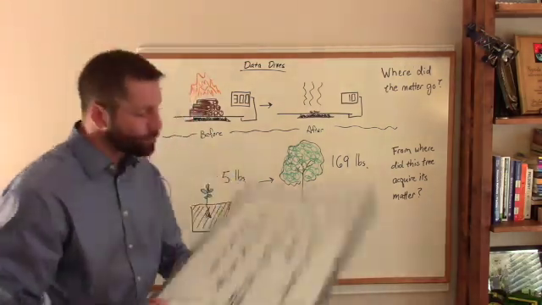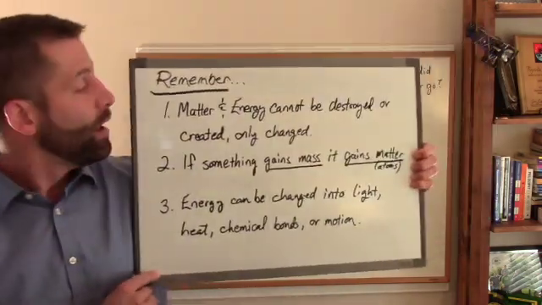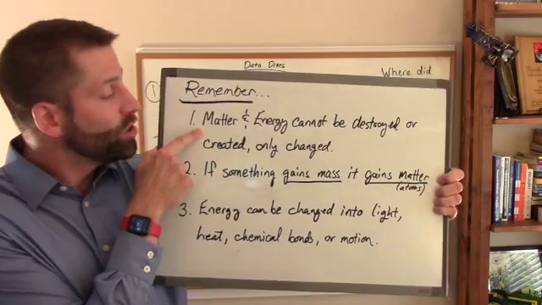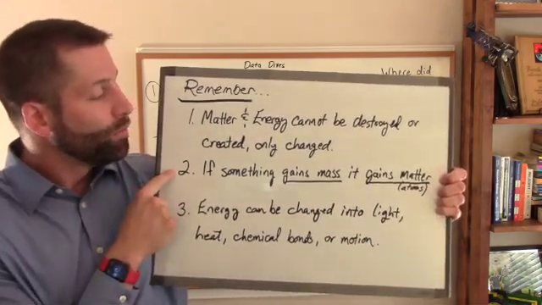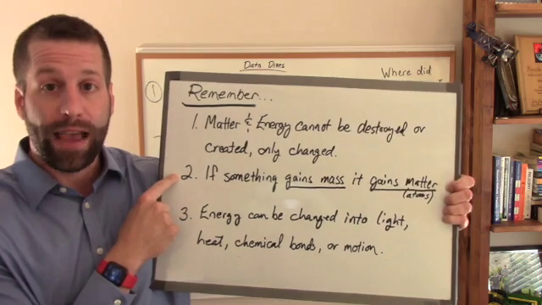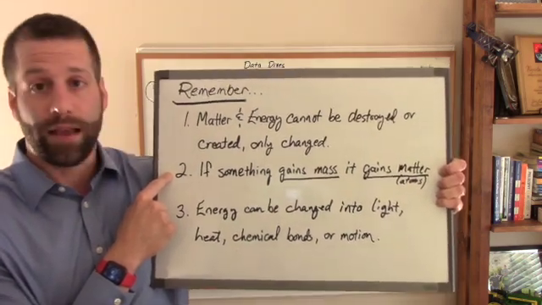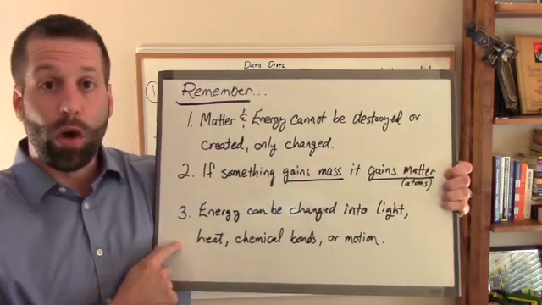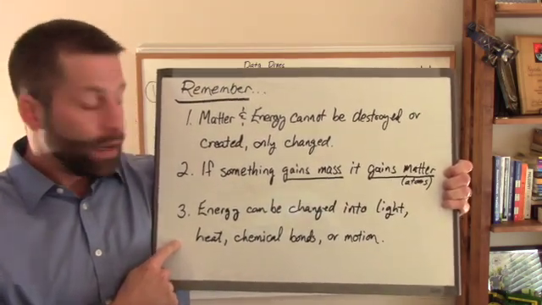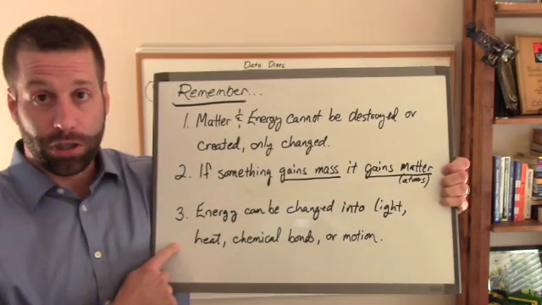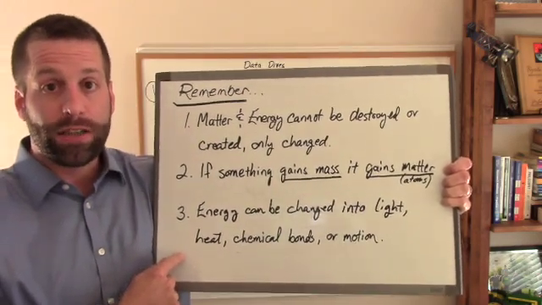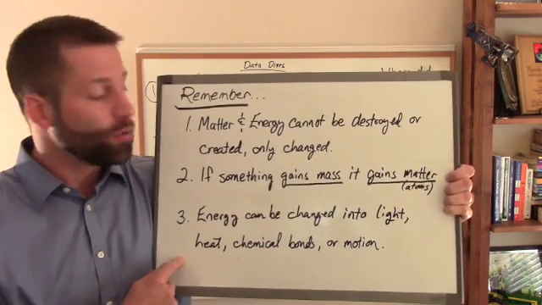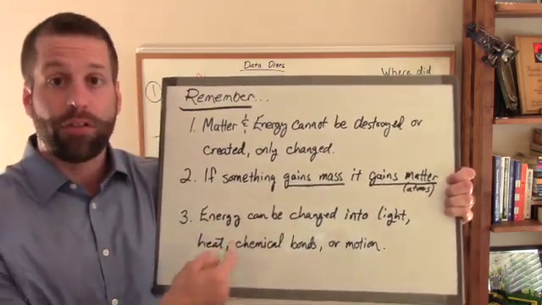And so to help you out, we have a few reminders. Number 1, matter and energy cannot be created or destroyed. It can only be changed. Number 2, if something gains mass, it gains atoms. If something loses mass, it loses atoms. And finally, energy can exist in one of 4 forms: light, heat, chemical bonds, or motion. Energy can be changed into any one of these 4 kinds, but energy itself can neither be created nor destroyed. It can only be changed into a different kind of energy.